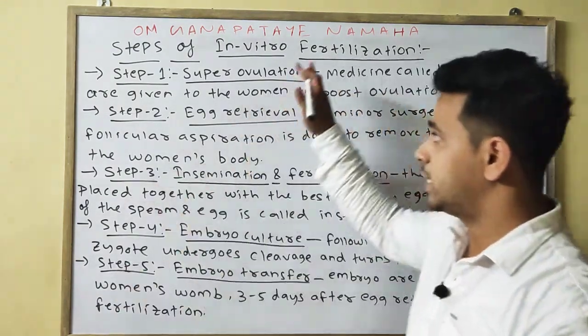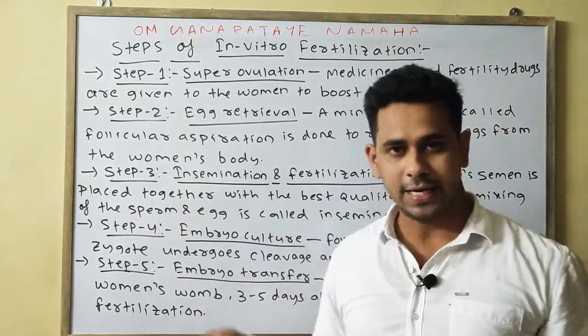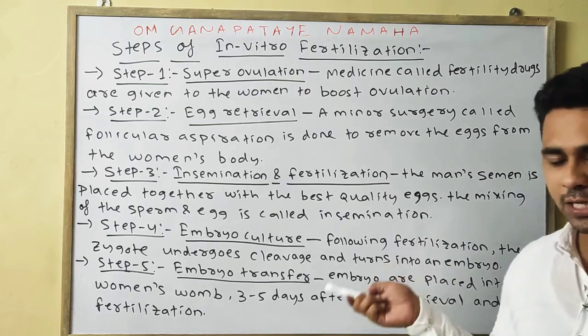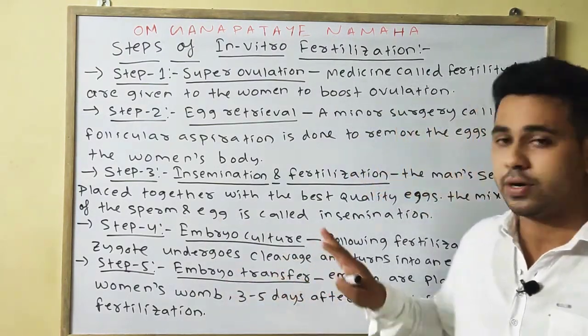Okay, so these are your 5 steps. First one is superovulation, second one is egg retrieval, third one is insemination and fertilization, fourth one is embryo culture, and fifth one is embryo transfer.